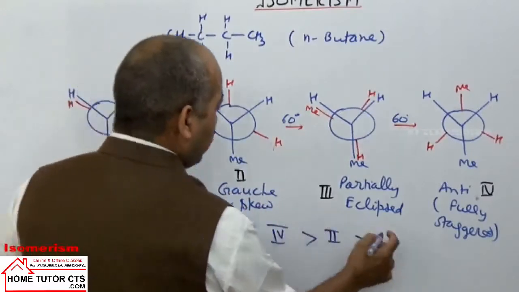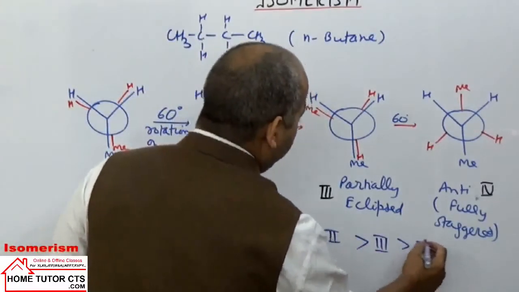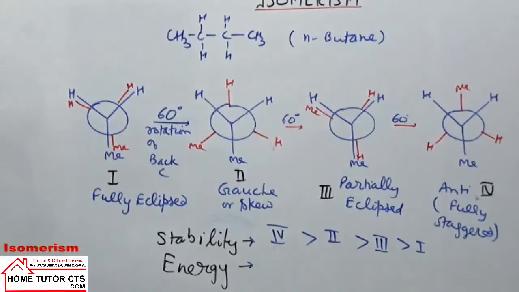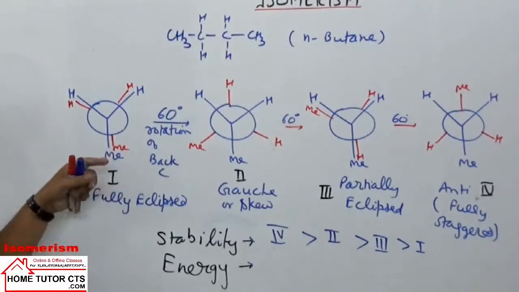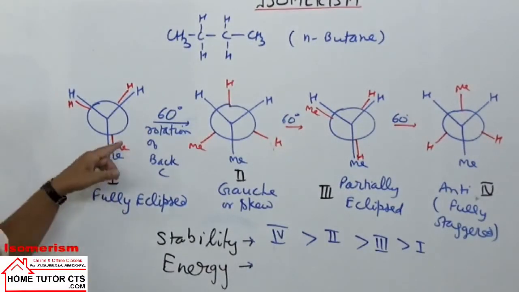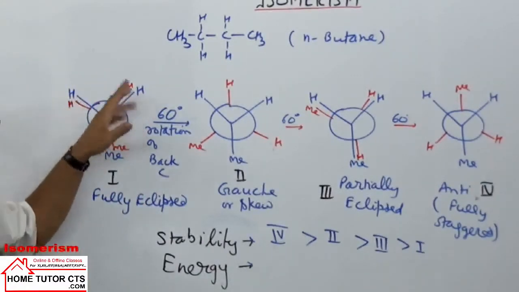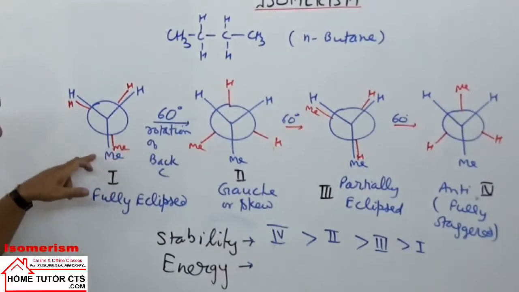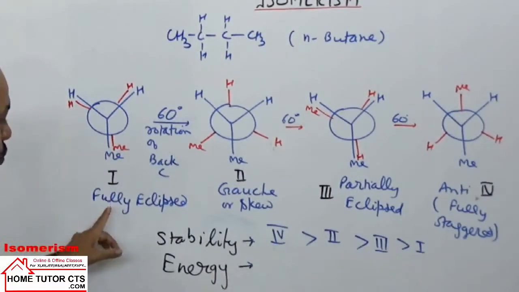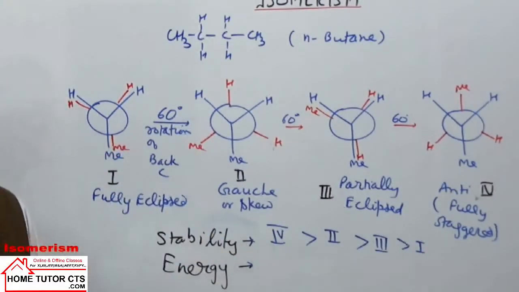Then 3, and for first, stability is lowest, because in the first structure the two bulky methyl groups are closest possible. They will have more repulsion. Hydrogens also will be eclipsed. So the main cause is methyl coming closest.